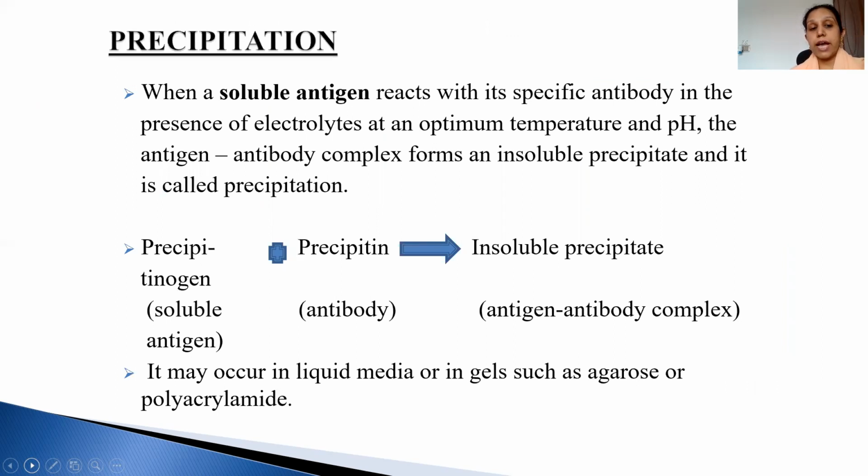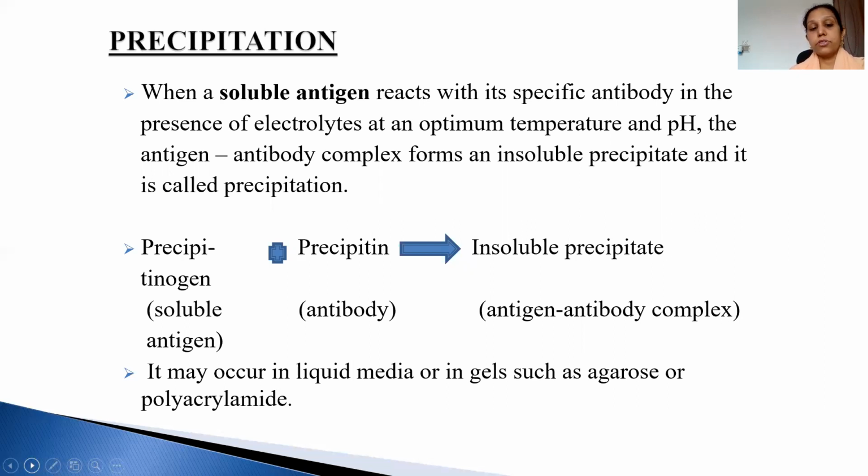So what is a precipitation reaction? When a soluble antigen reacts with its specific antibody in the presence of electrolyte at optimal temperature and pH, the antigen antibody complex forms an insoluble precipitate, and it is called precipitation. We have to be very particular here, as there is a difference between agglutination and precipitation. So we have to see the definition first. In precipitation, the antigen is soluble. The soluble antigen is the important term in the definition of a precipitation reaction.